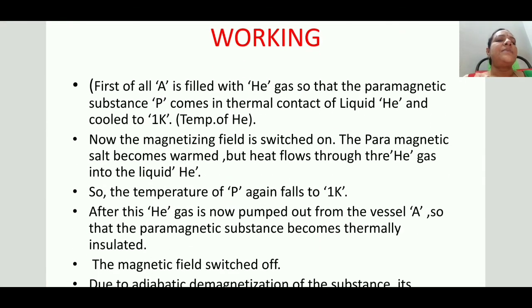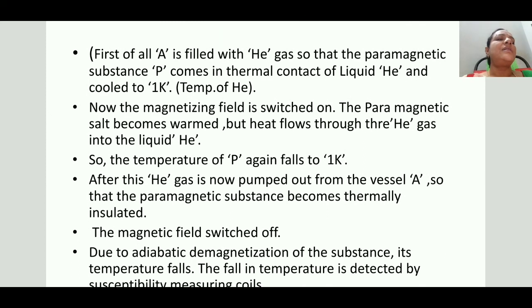Next, the working principle. First of all, helium gas is filled in the vessel so that the paramagnetic salt is in contact with the liquid helium, so that the temperature of the paramagnetic salt is also at 1 Kelvin. Next, to apply a magnetizing field, just switch on the magnetizing field, then the paramagnetic salt becomes warm and its temperature rises.